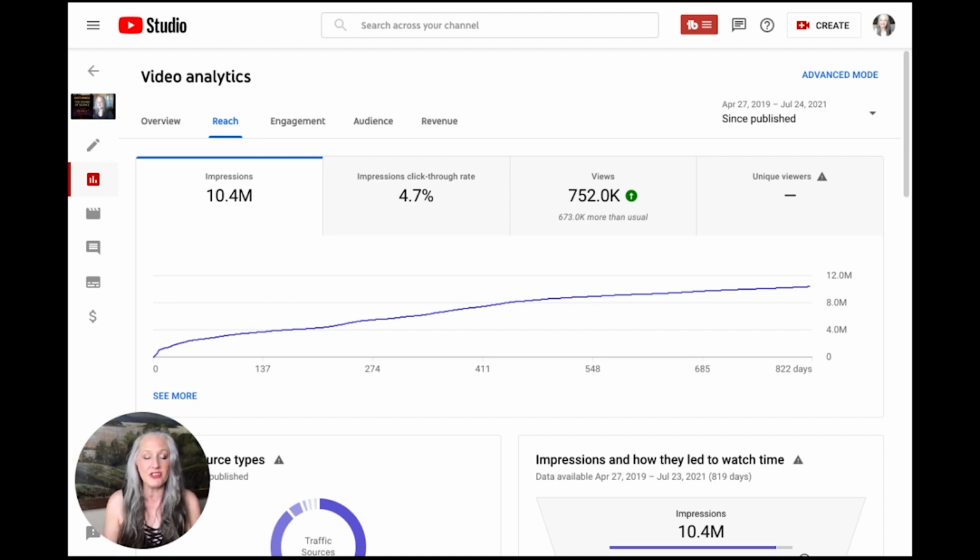So it's harder as a new channel to get your video shown because you're starting out. But when you're more established, you're going to get more views because they're going to share it more, because 10 million impressions is huge. And then right here is what we call the click-through rate. The click-through rate is basically once they show the videos across the platform, people are going to click on your thumbnail. And that is why thumbnails are so important.